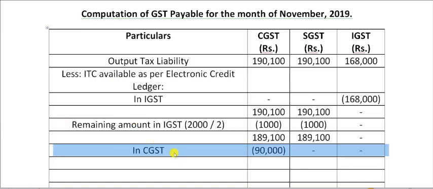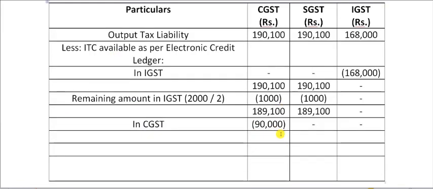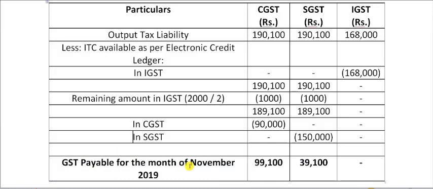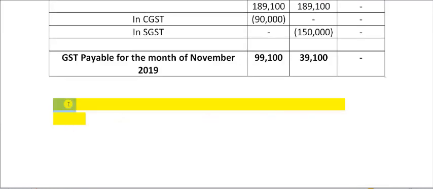Next, under CGST, as we all know, in the electronic credit ledger they have mentioned that 90,000 is available. So we will deduct that. We'll set it off. Next, under SGST, there is 1,50,000. We'll set off that also. So now we are left with GST payable for the month of November 2019: 1,89,100 minus 90,000, 99,100, and 1,89,100 minus 1,50,000, 39,100.